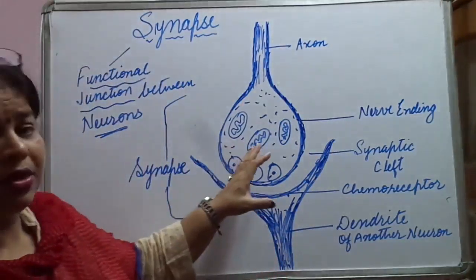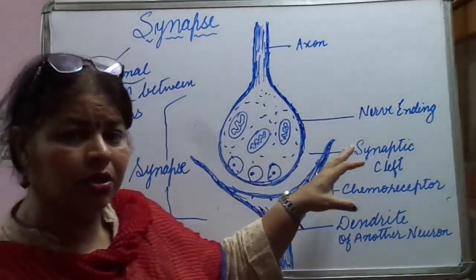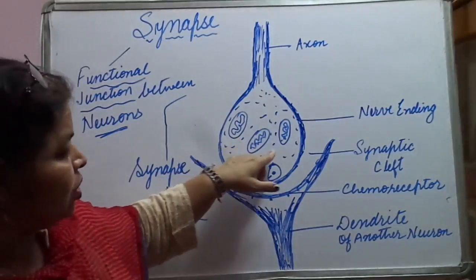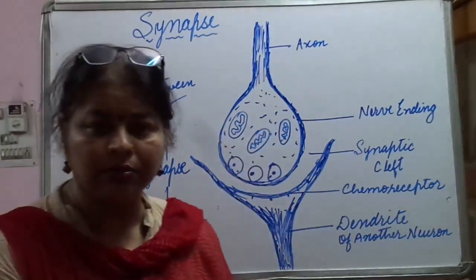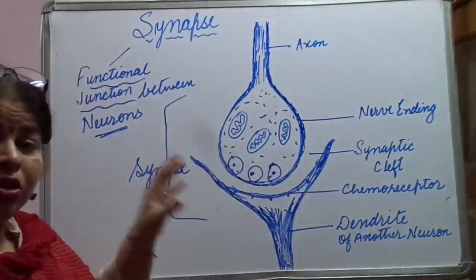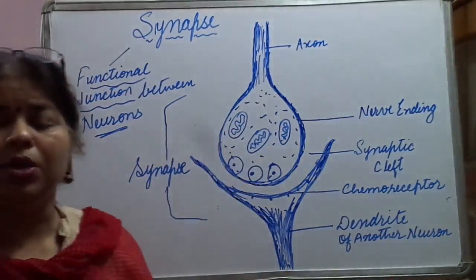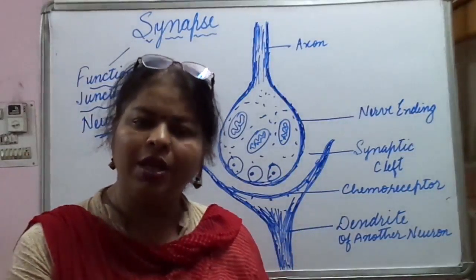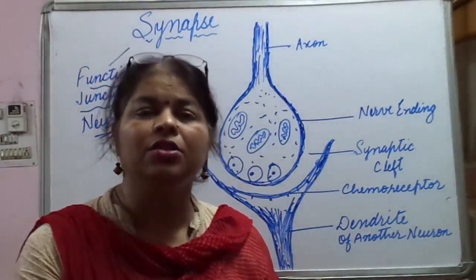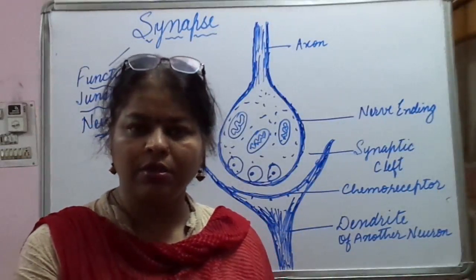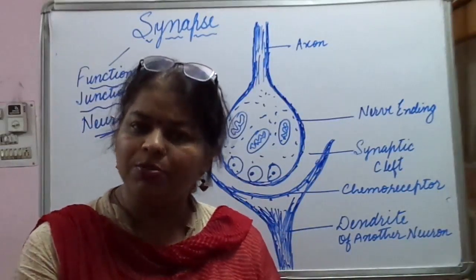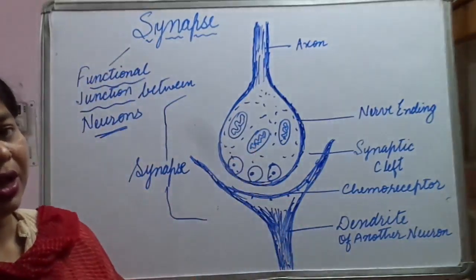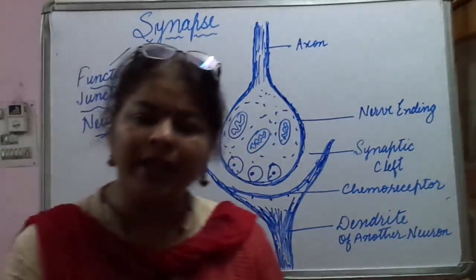These nerve ending knobs contain lots and lots of mitochondria. Why? Because lots of energy has to be consumed, as the traveling of impulse through the neuron is an energy consuming process. That's why mitochondria are required to generate the power in the form of ATPs.